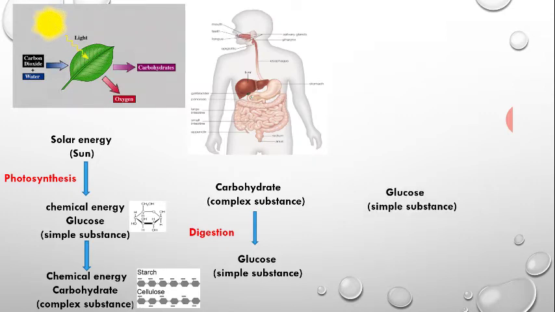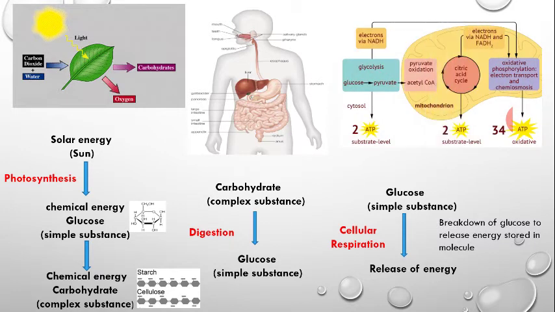After this, this glucose is transported to the cells where it undergoes cellular respiration and the energy is released. These are simple processes which are different, but they are interconnected to each other and help all organisms to survive on Mother Earth.